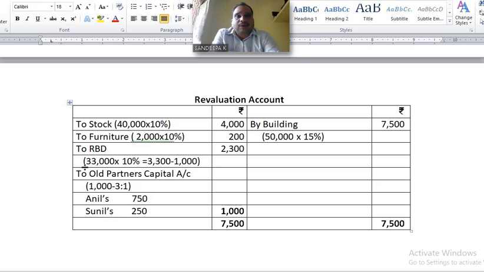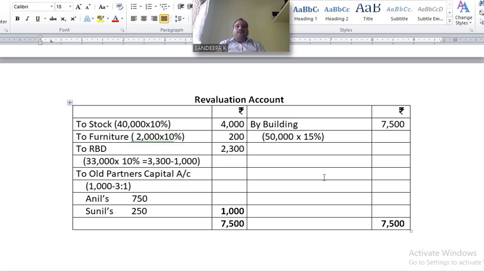Okay, RBD calculated on debtors. Understand? 33,000 into 10%, how much? 3,300 minus old RBD given in the balance sheet, 1,000, that should be deducted. 3,300 minus 1,000, how much? 2,300. Understand? Next, building appreciated by 15%, given in the problem. Building 50,000 into 15%, how much? 7,500. These are all the information relating to the revaluation account.